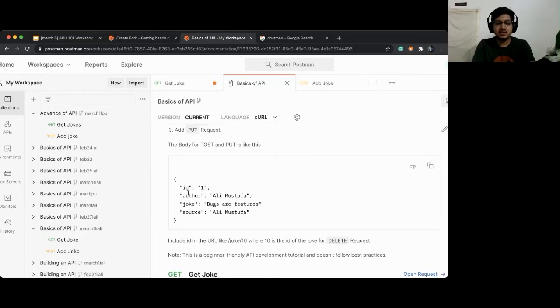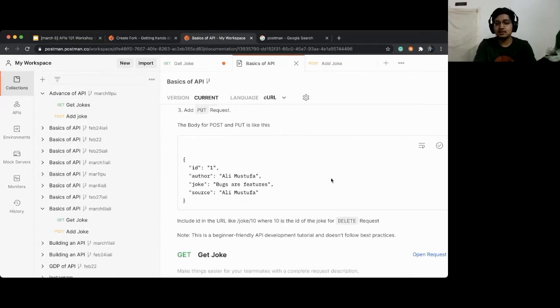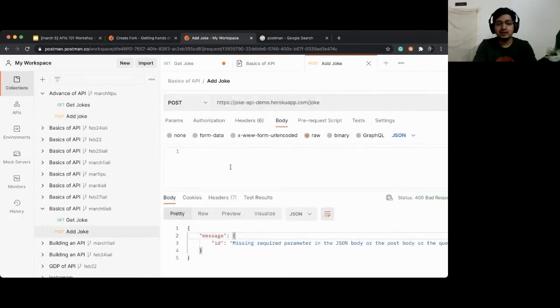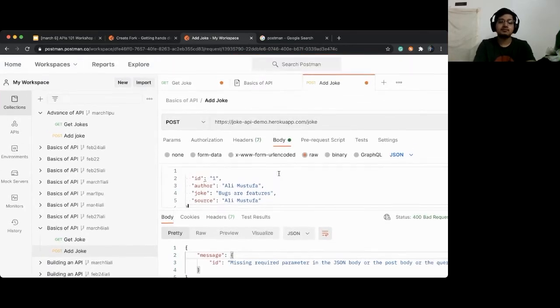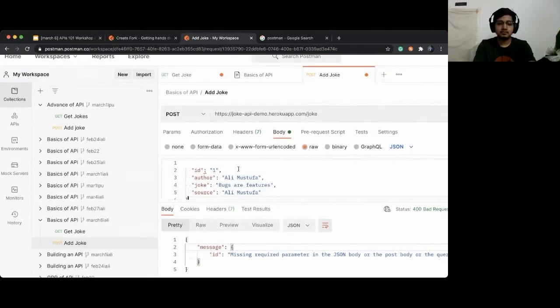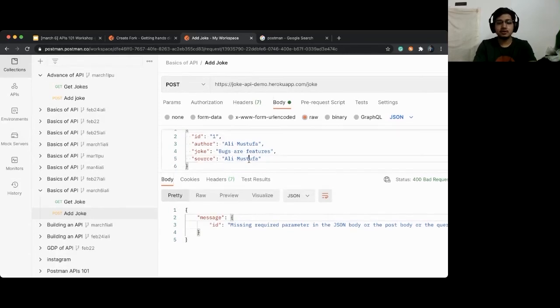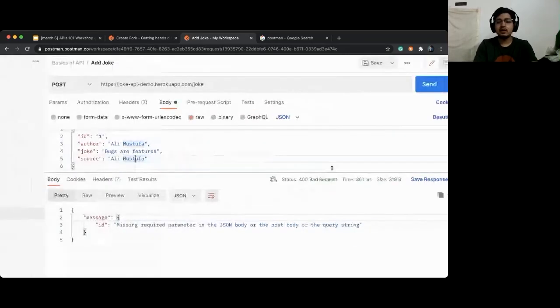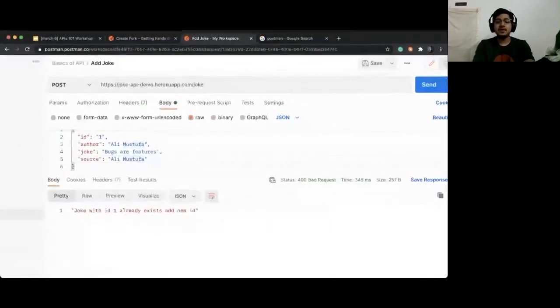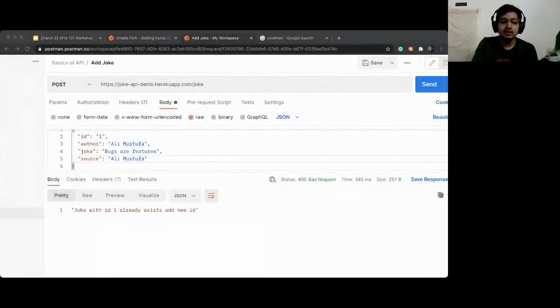In the documentation, it says that this is the body. Copy this, go back here and paste it. Oh, I forgot to copy the starting curly brace. Now it should look good. Hit send and tell me what you see in the response. It will say that joke with ID 1 already exists.